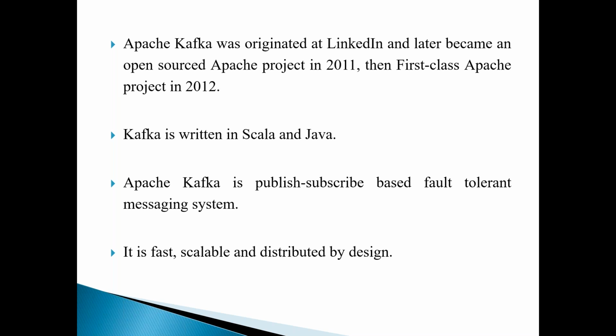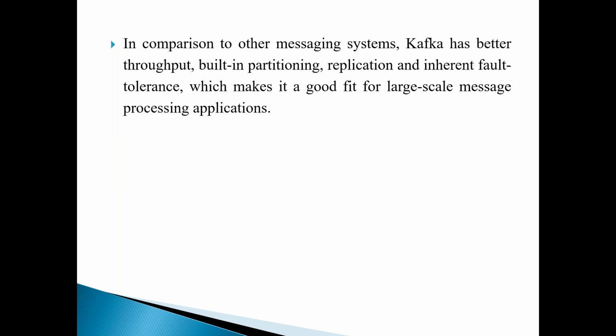Not only that, it is scalable, fast, and distributed by design. These are the advantages with Kafka. Because of these features, it has become a kind of leader in this vertical. You might be aware of multiple messaging systems in the industry.